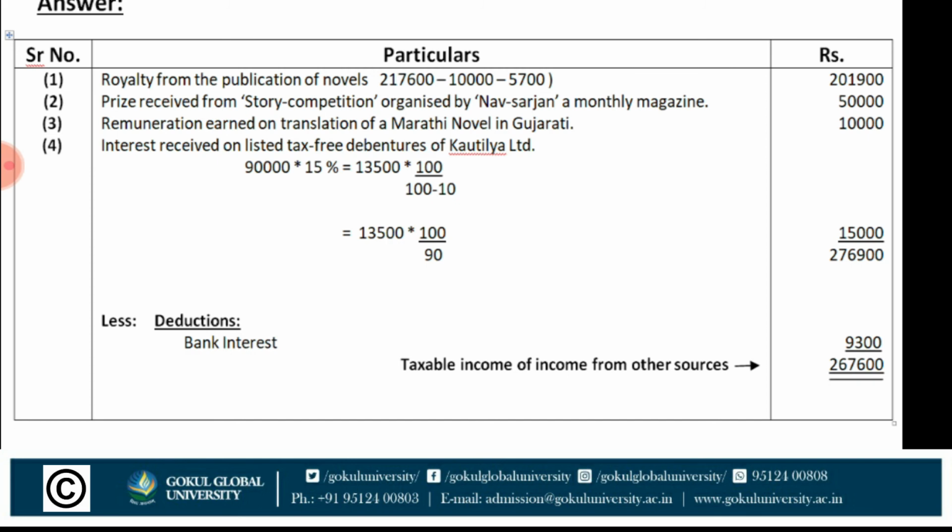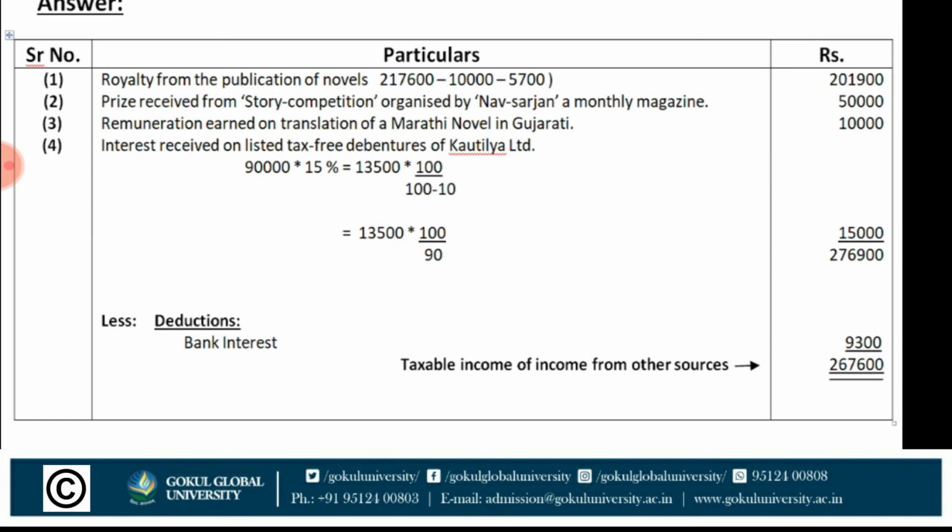Same, taxable, 10,000. Next, interest received on listed tax-free debentures of Kautilya Limited. The amount is 90,000 and the rate of interest is 15%. So the net amount of interest is 13,500 into 100 upon 100 minus TDS 10, that is 90. So the total amount is 15,000.